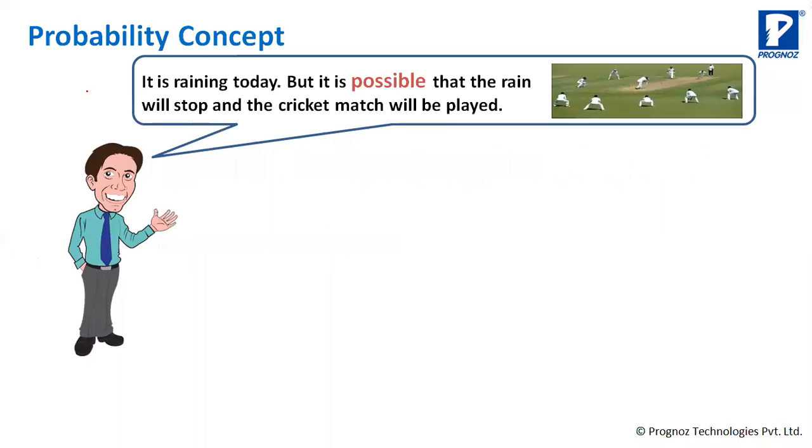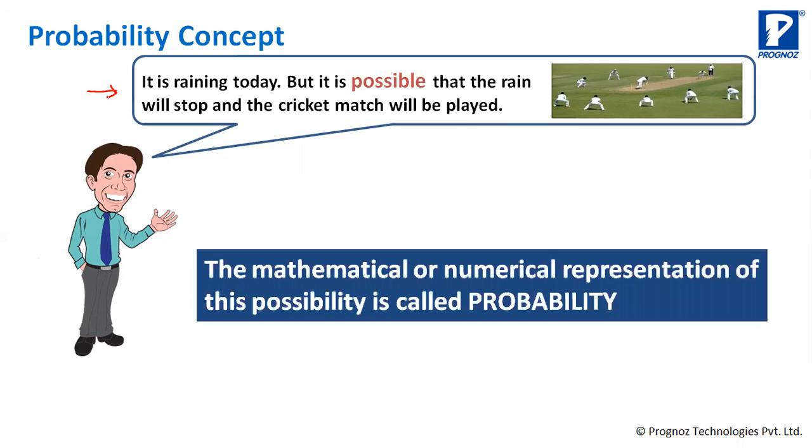See, this guy says it's raining today, but it is possible that the rain will stop and the cricket match will be played. There's a word called possible, हो सकता है, not surety. The numerical representation of this possibility is called probability. When we mathematically represent it, we can say there is a probability of 0.8 that the cricket match will be played.